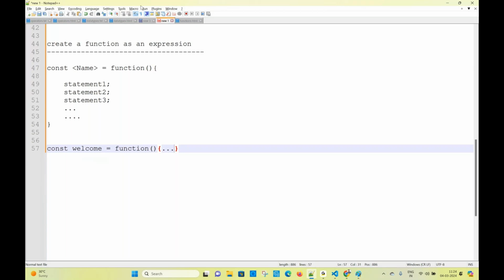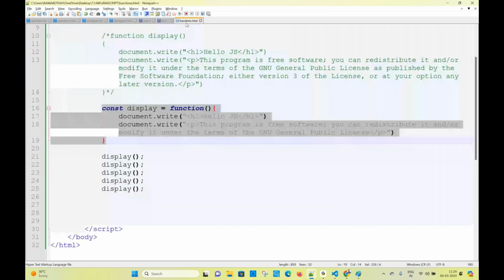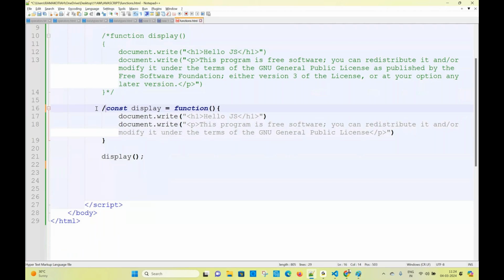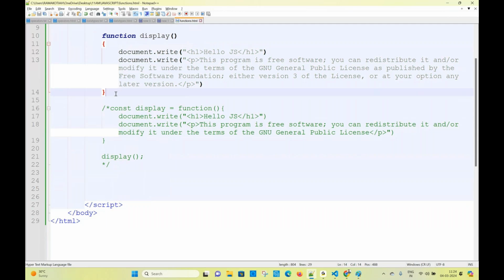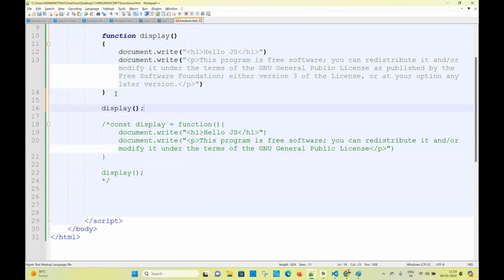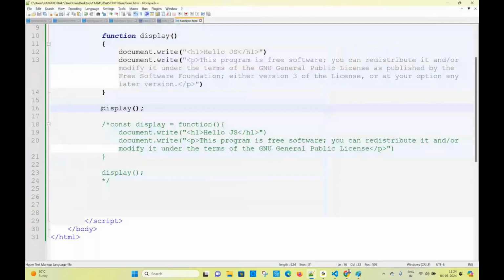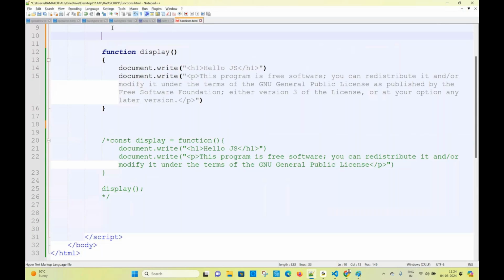Programmatically, all of you watch it carefully. Let me keep this in a comment. I want to show you one difference here. We already saw this with variables also. First you create the function, and I am calling the function here. If you refresh, you will get the output. See, I am calling the function before the function declaration. Is it okay?